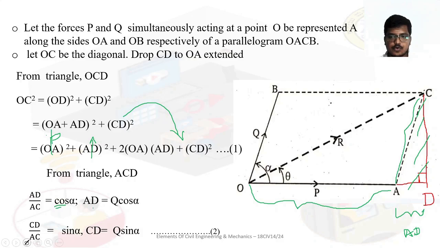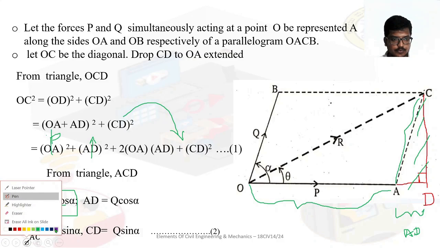So what can we write AD as? AD by AC is cos alpha, so AD is equal to AC into cos alpha. What is AC? This is AC, this purple line.